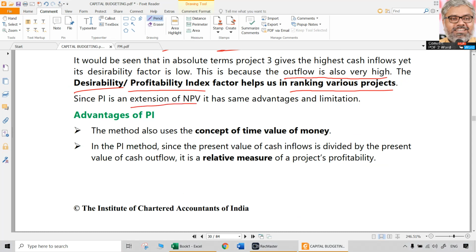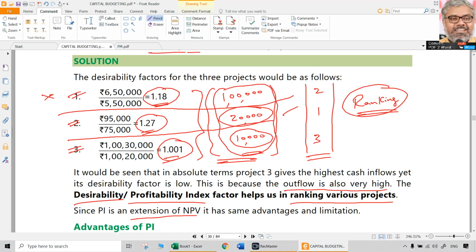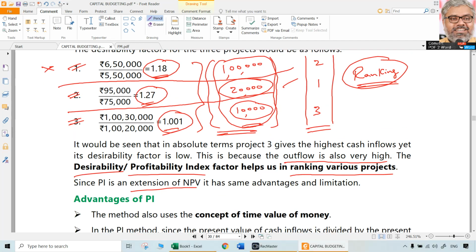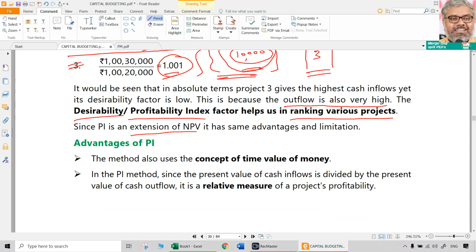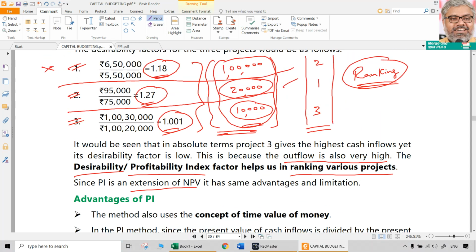That is of course an extension of NPV only. So it has more or less same advantages and same limitations, but one limitation of NPV it overcomes. NPV is just an absolute number with just amount which is being mentioned. If I just tell there is a fantastic project which gives you 10,000 rupees return, will you be excited or not? Yes, you will be excited. Next minute I will tell, sorry, your investment is 1 crore 20,000. What is the use? That doesn't make sense. So NPV does not consider that.